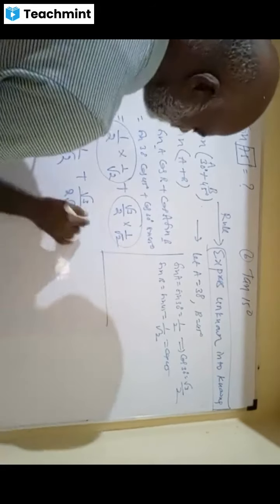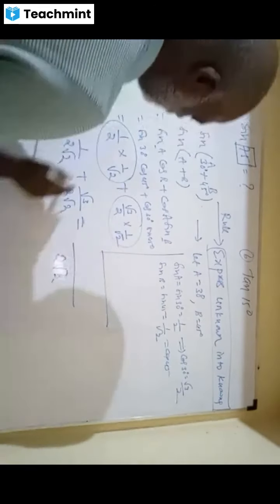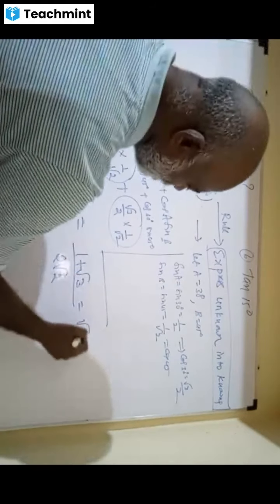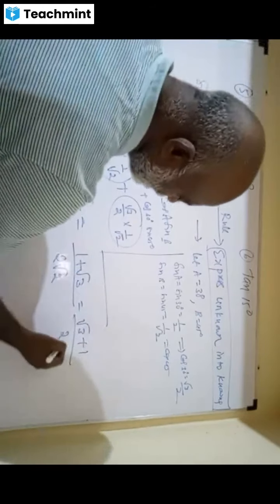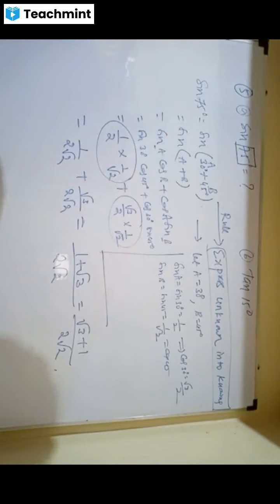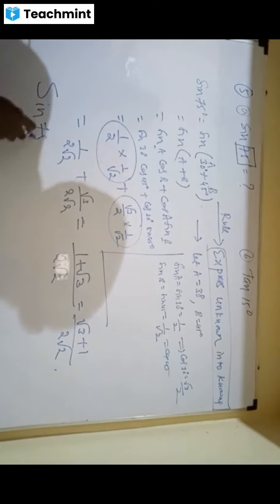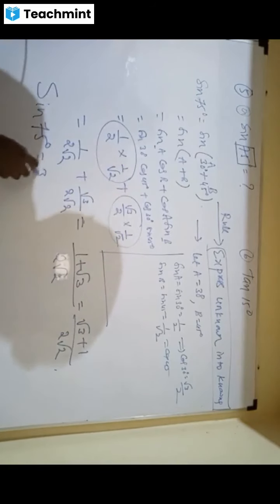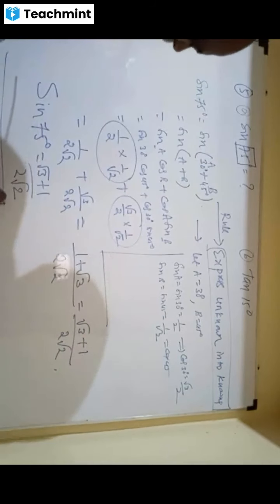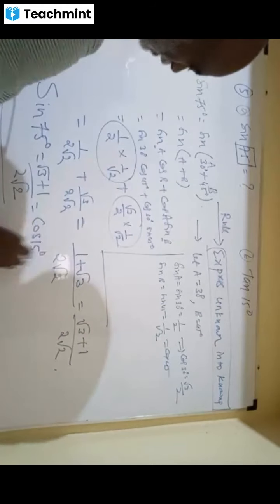What is the LCM? LCM is 2 root 2. And this is 1 plus root 3. Or in the convention to write big first and small later, nothing wrong when plus is there, write like this. So sin 75 equals root 3 plus 1 by 2 root 2. Is it clear? It is equal to what? Cos 15. Please note down this.